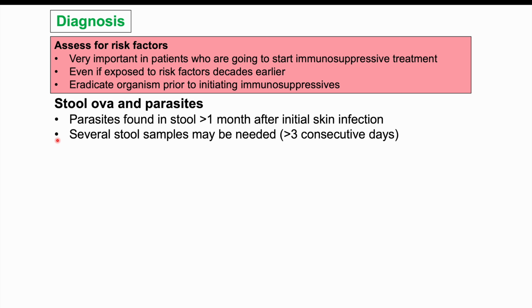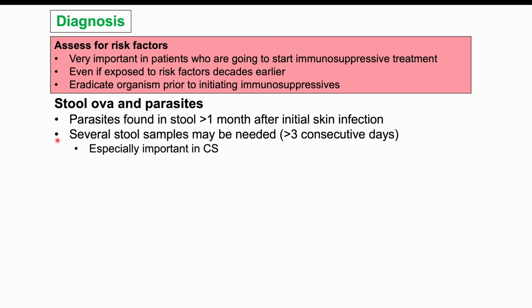Usually only up to 50 organisms can be excreted per day. So very small amounts of organisms can be excreted. So oftentimes it's going to be difficult to detect. We're going to have several stool samples needed. So at least 3 consecutive days to assess for these organisms.